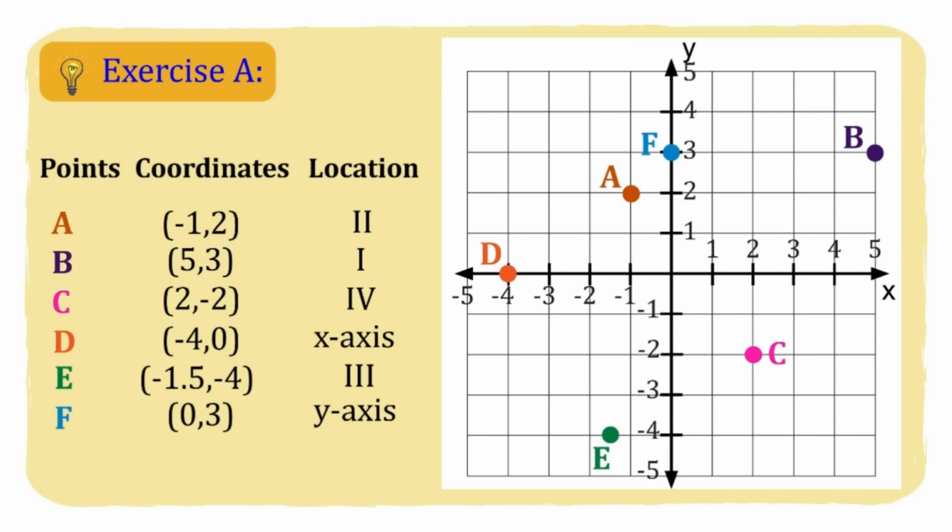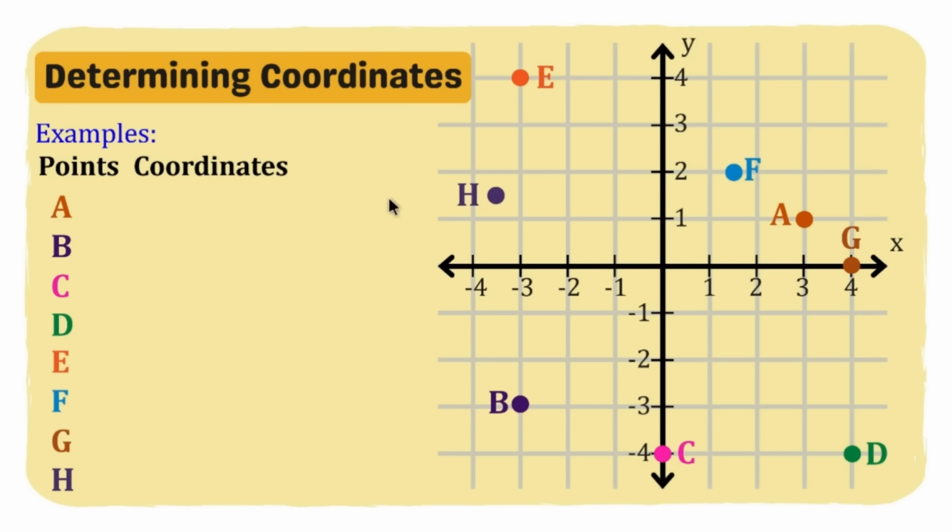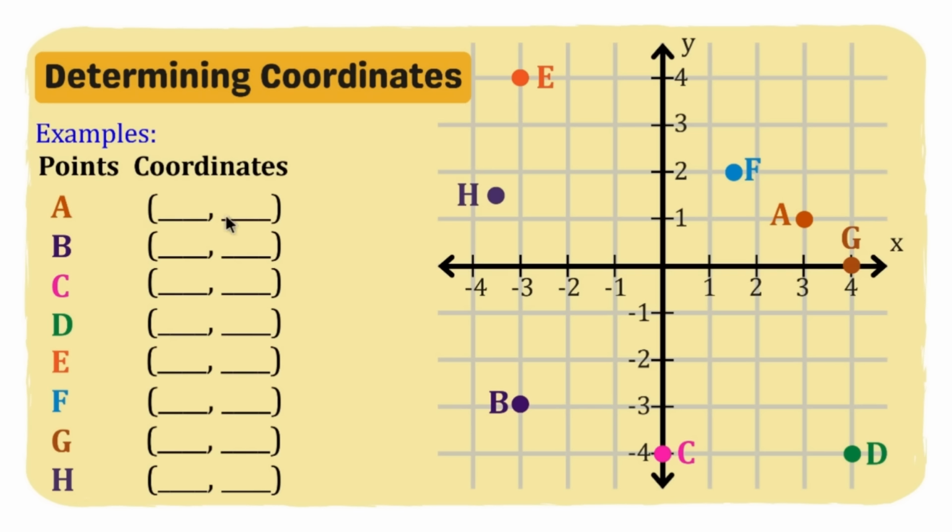Okay, now let's proceed to our next part, which is determining coordinates naman. Okay, so given na po yung mga points, na plot na po siya, all we have to do is to find its coordinate or to determine, identify its coordinates. So we have here point A, okay, and then lalagay natin dito yung mga abscissa at saka yung mga ordinates nila. Okay, and then also we will find out kung ano yung location. Alright, so let's start with point A.